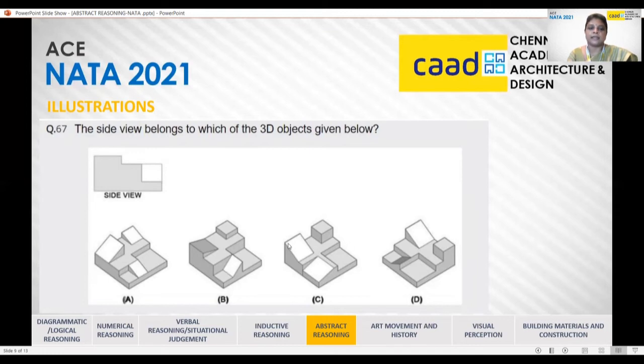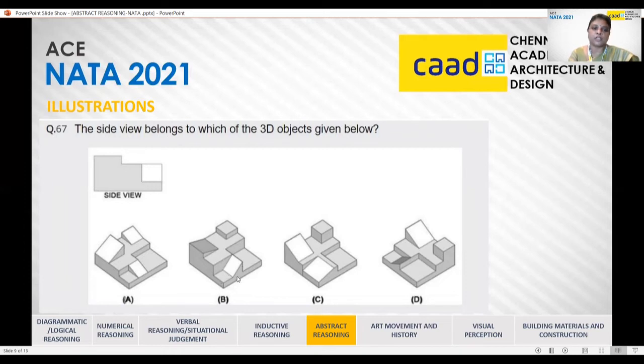And here, the triangular portion has the sloping side on this view. So here we don't have a sloping side, and so the option C can be rejected. Now the option D again has a sloping side on the back. So you have to have another sloping side if we are going with the option D. So finally, we can come to this option B and check whether it is correct.